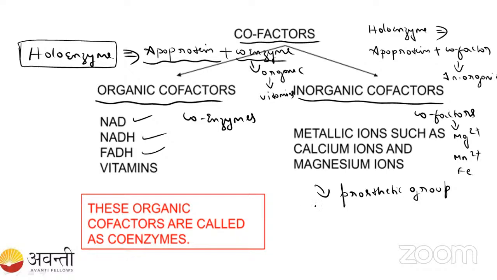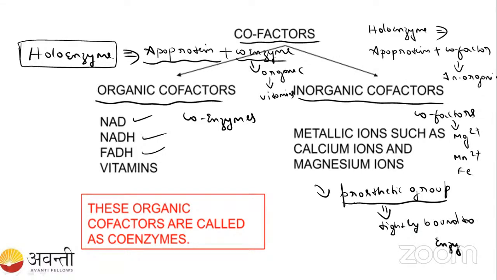But the prosthetic group is tightly bound to the enzyme, and it is very difficult to separate it from the protein part. For example, the enzyme catalase, or you can take the enzyme peroxidase.